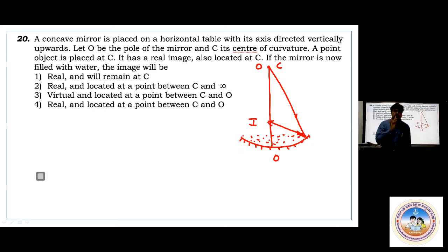These are all quite important questions. Okay. Later we'll go ahead with refraction. Probably refraction as well as refraction at spherical surfaces will be completed in a day. Okay. And then we'll go ahead with the 18th question.